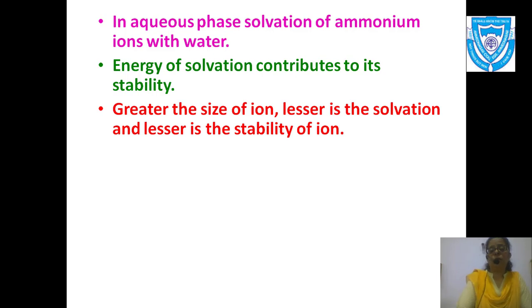When I talk about primary, the size decreases. So if the size is smaller, stability is more and more hydrogen bonds are formed with water.